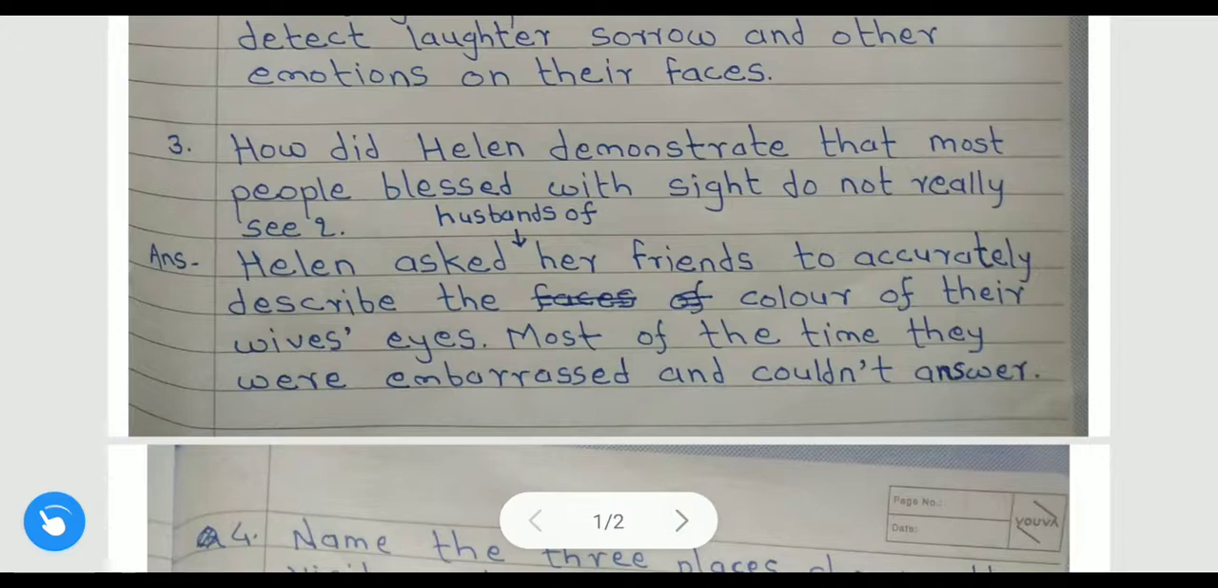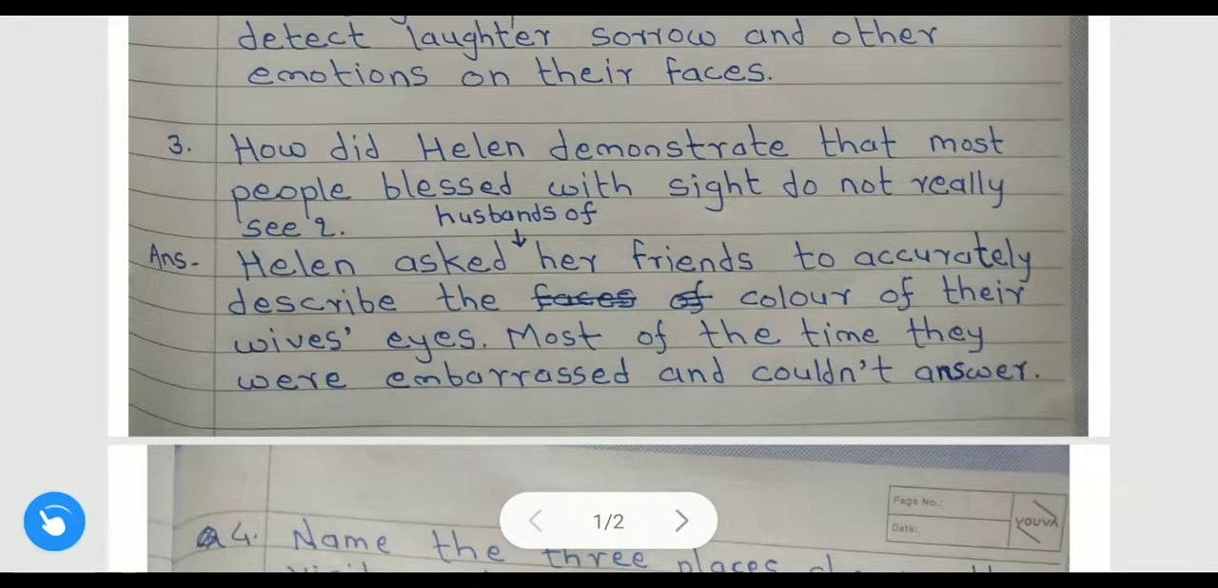They replied, or you can say most of the time they were embarrassed and couldn't answer. Okay, so they could not tell the color of their wife's eyes. So that is why she demonstrated through that example that people don't use their eyesight. Although they are blessed with sight, still they do not really see. Okay, this is the answer.